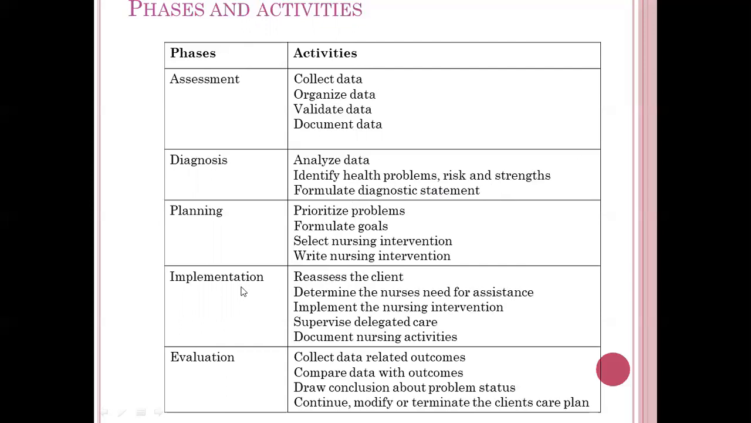In the implementation, we are reassessing the client and implementing the nursing interventions that we have already planned. Also, we are documenting our nursing activities. In the evaluation, we are comparing the data with the outcomes. We are drawing conclusions on whether the goal has been met or not, and whether we want to continue, modify or terminate a particular plan. So these are the activities done by a nurse in the different phases of the nursing process.